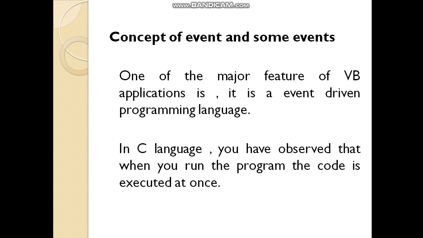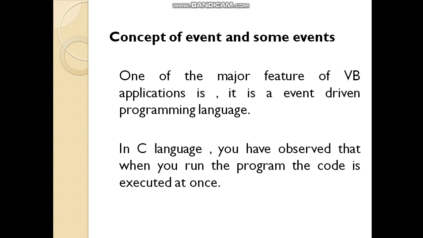Event driven programming language means what? On the happening of an event the code is executed. In the C language we saw last semester, after writing the program, we simply execute the code. When we press Control F9 and run the program, the code is executed and we see the output.